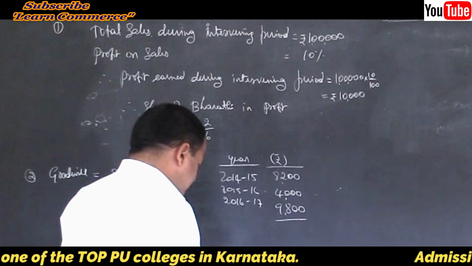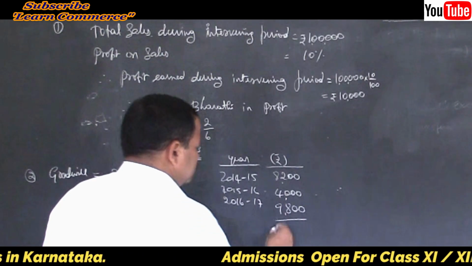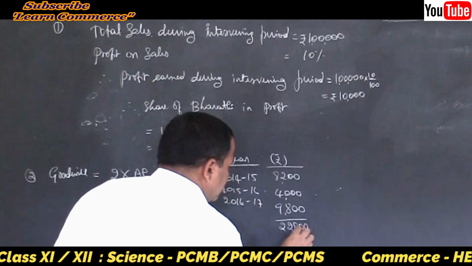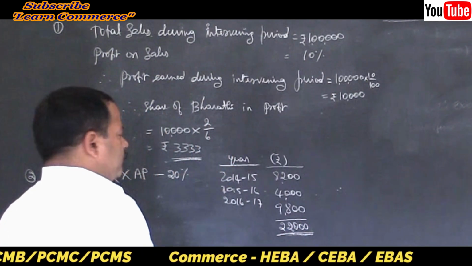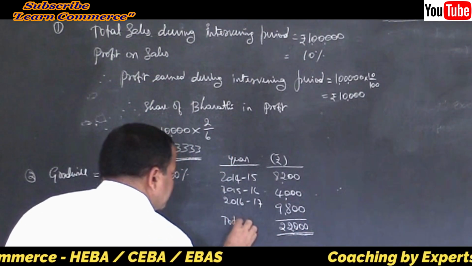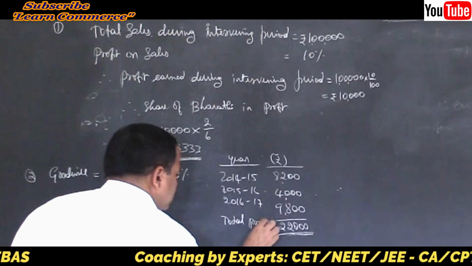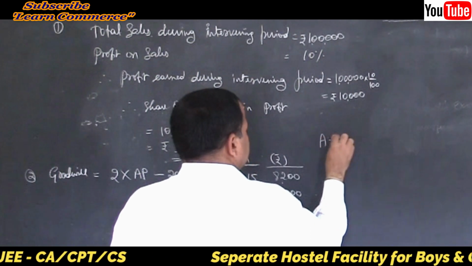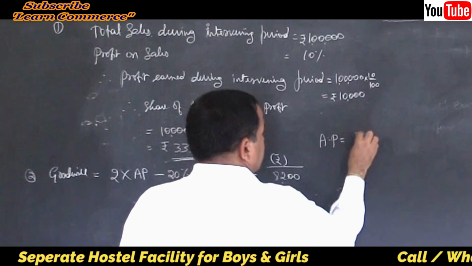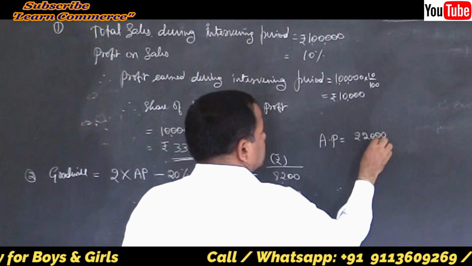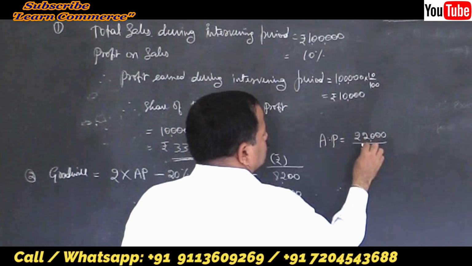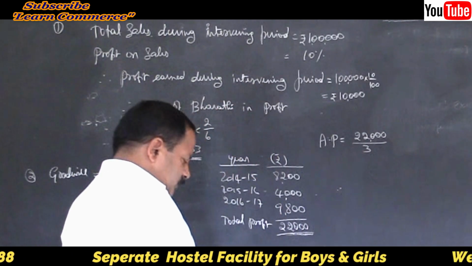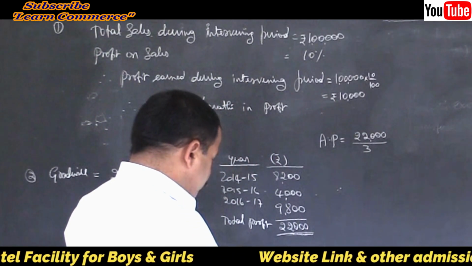It will be 22,000, right? This is the total profit. Average profit is equal to 22,000 divided by 3, isn't it? So you will get the average profit.